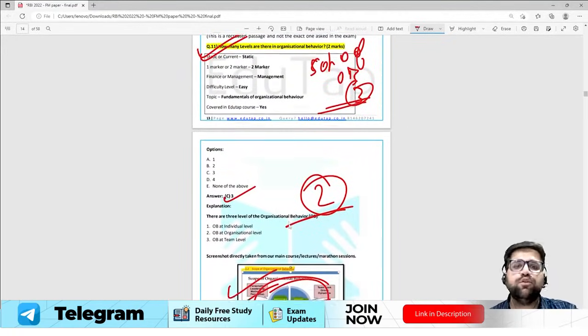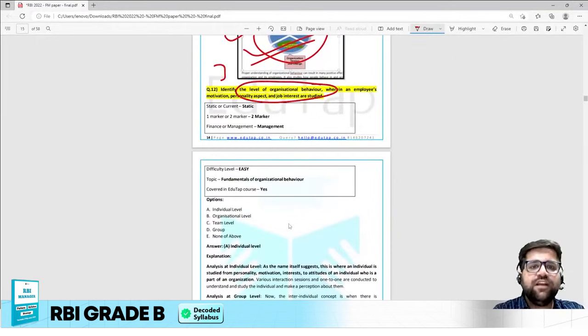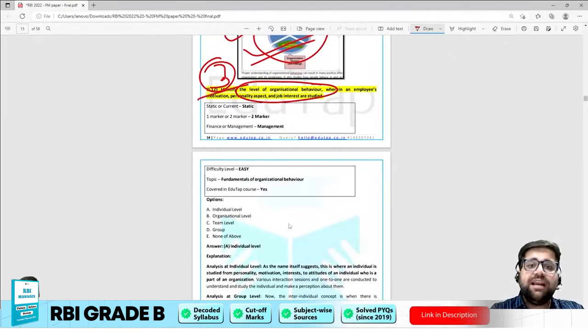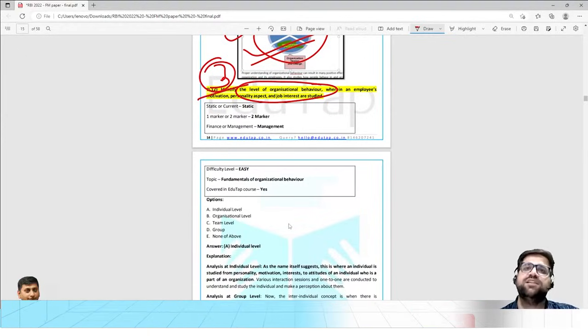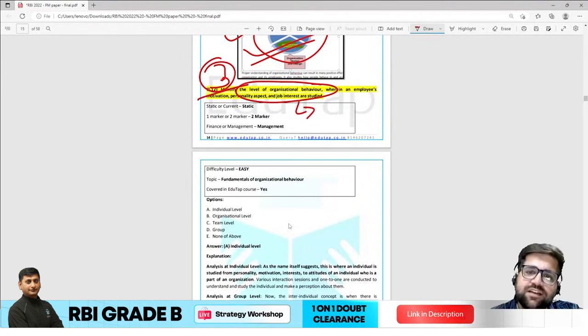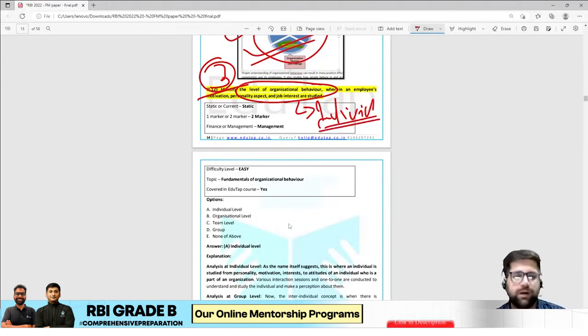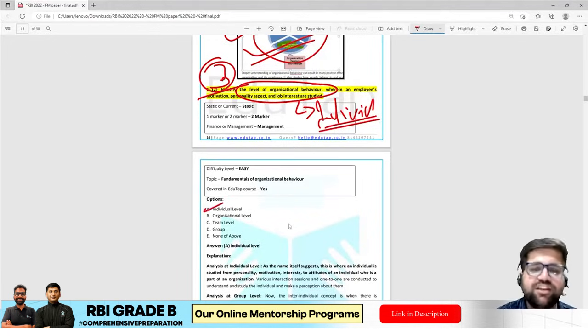Moving on the same line, question 12 was also formed. Identify the level. There are 3 levels we have just discussed. Identify the level at which employees' motivation, personality, and job interest are studied. Now, if you just do the journal reading, the answer will be individual level. Under individual level only you will be understanding the qualities of that particular employee. So that's why the answer was A.